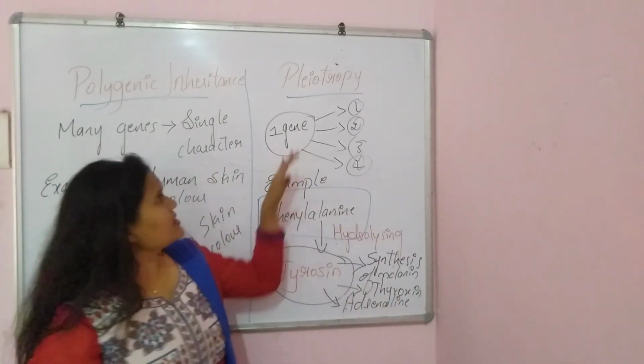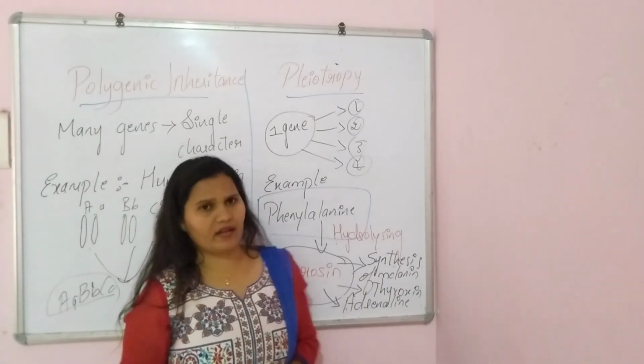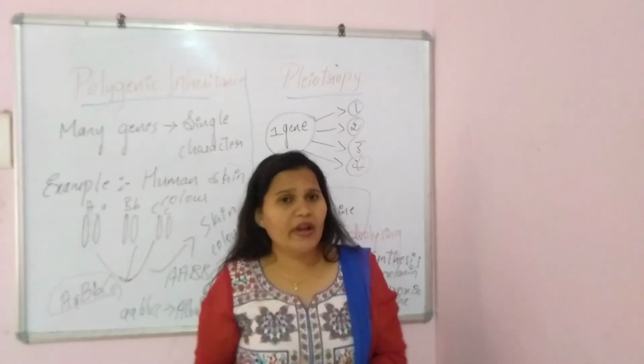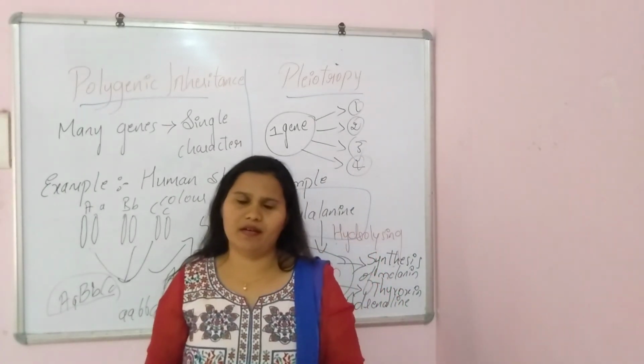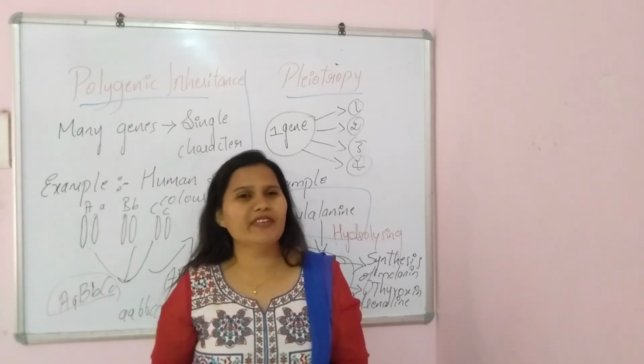So this is pleiotropy, where a single gene controls many characters, whereas in polygenic inheritance many genes operate on a single character. I think it is clear for you, and in the next video let me come up with more topics.